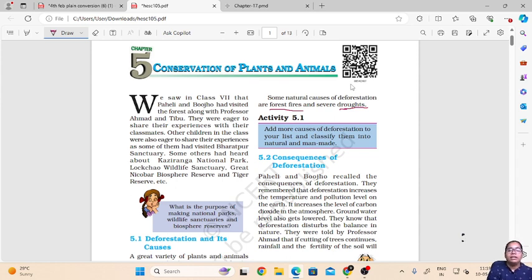Basically, if there are no trees, there is no precipitation. If there are no trees, there is disturbance in the water cycle, and then the rain is not there, so this causes droughts. So these are some causes of deforestation.